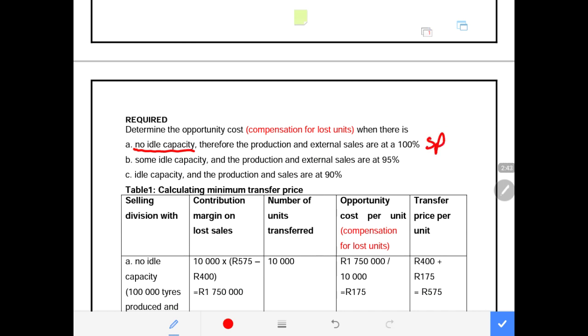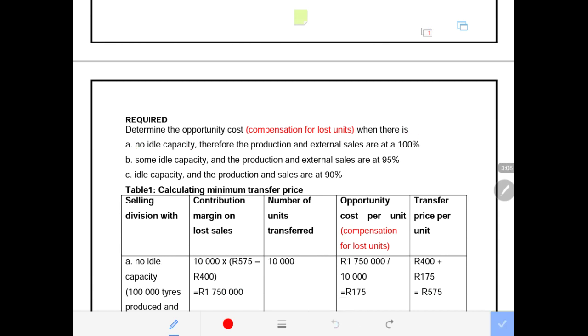Must it be the same as the market-related price, or must it be different? That is what we'll be dealing with. If the division that produces the goods and sells to the external market is operating at 100% capacity, but Division B wants to buy from Division A, what will be the price in that scenario?